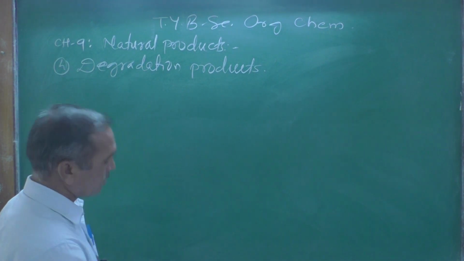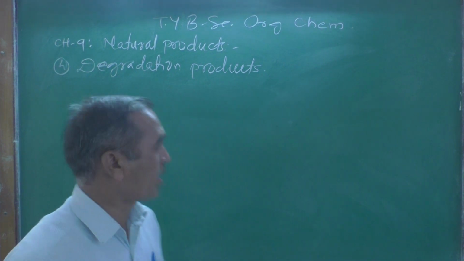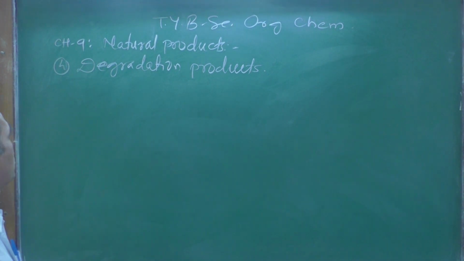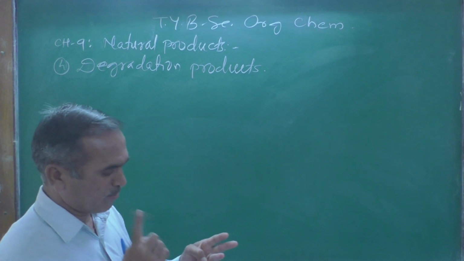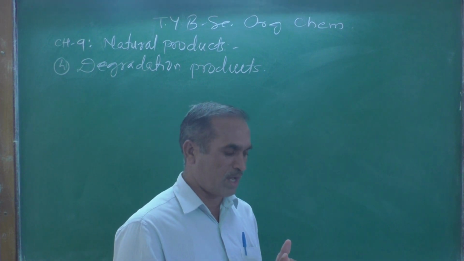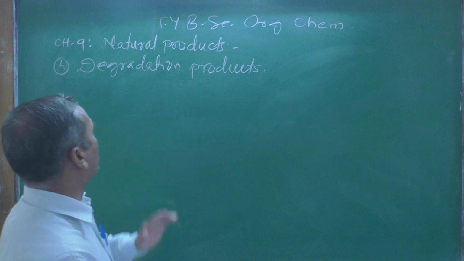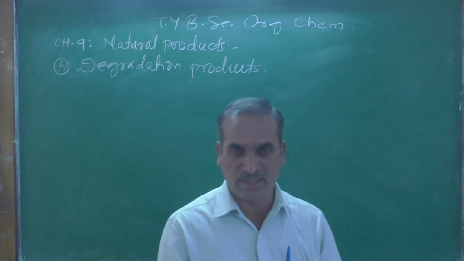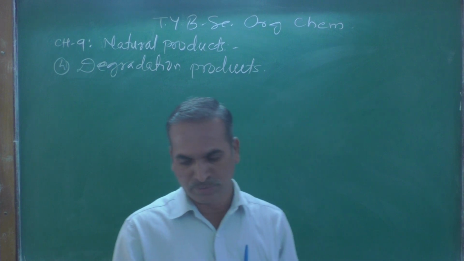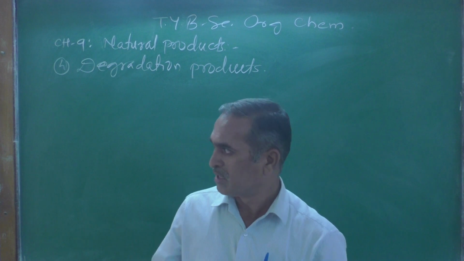So today, look at the board. So far we have learned three points: number 1, molecular formula; number 2, detection of unsaturation; and number 3, nature of oxygen. Right now we are discussing the degradation products.